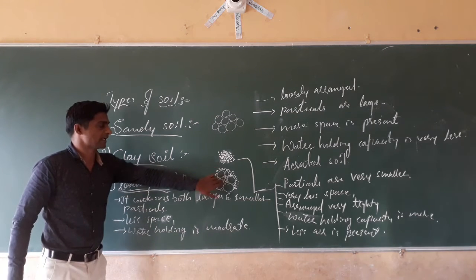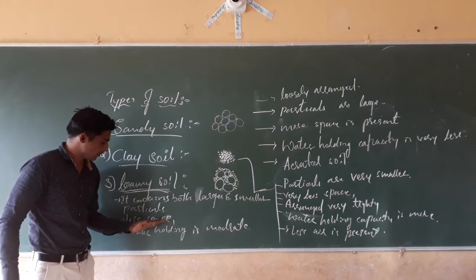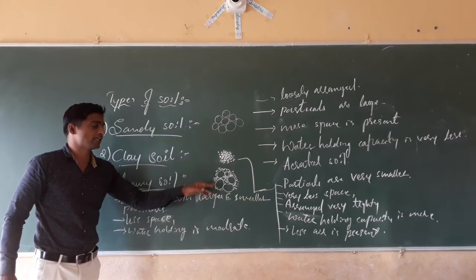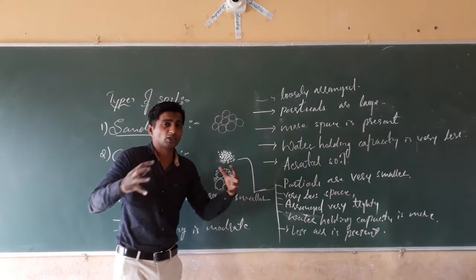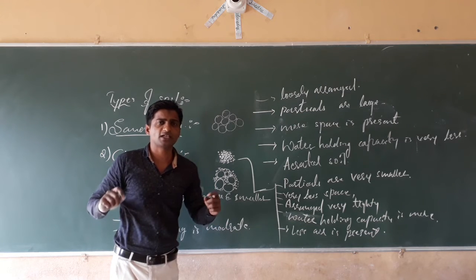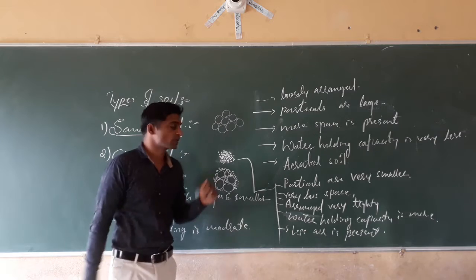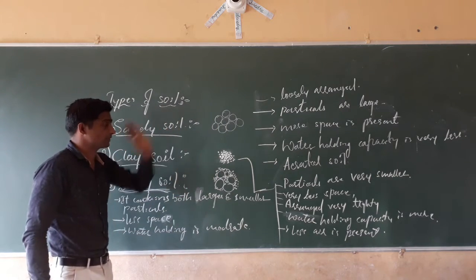See, both larger and smaller particles are present and less space is present. Then the moderate water holding capacity, not much more. In case of clay soil, it holds the water for a long time, which may also not be best for plants and animals to survive there. Water holding capacity is less in sandy soil.